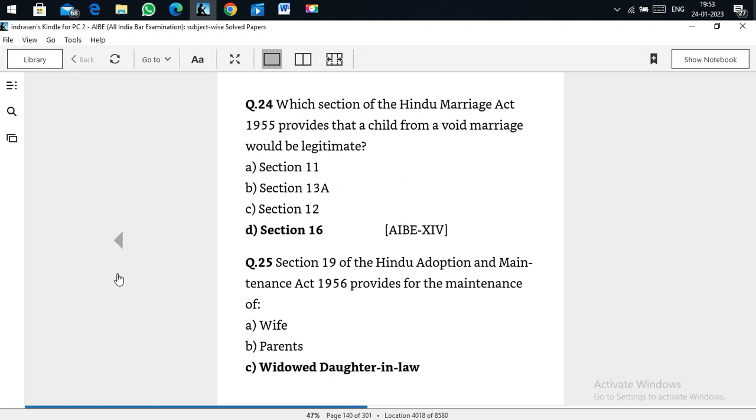Which section of the Hindu Marriage Act 1955 provides that the child from a void marriage would be legitimate? Section 16 talks about any child, even of a void marriage, being considered legitimate, and the necessary benefits can be obtained from the parents. Section 19 of the Hindu Adoption and Maintenance Act 1956 provides for the maintenance of the widowed daughter-in-law. The widowed daughter-in-law can claim under Section 19 of the HAMA.